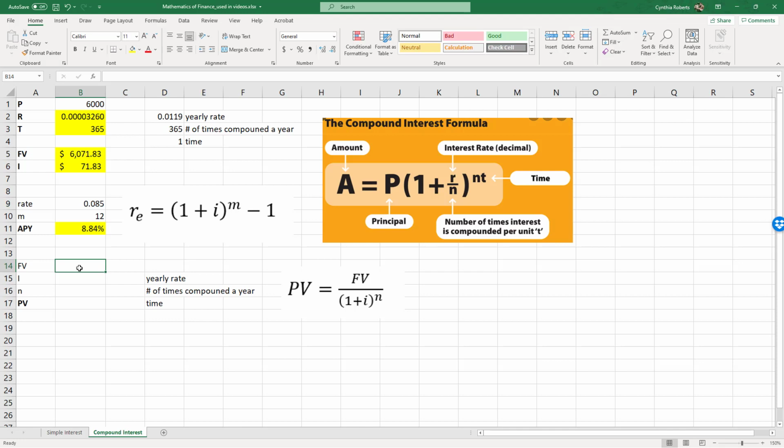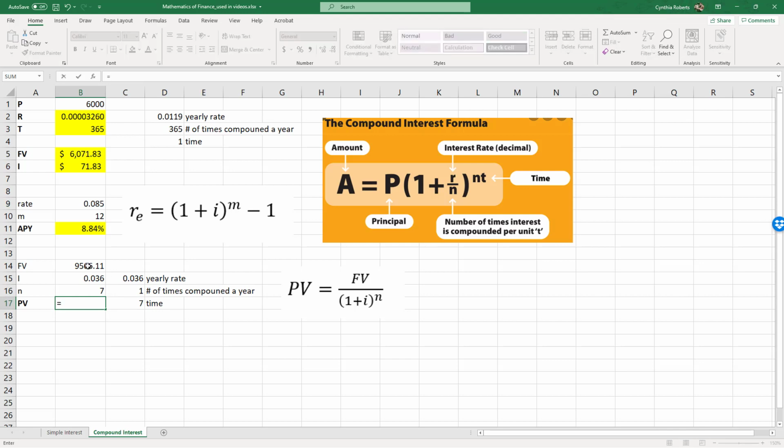So my future value was what, 9566.11. My yearly rate was 0.036, the number of times compounded a year, once because it was annually, and then 7. And so i equals my rate divided by the number of times it's compounded. My total time equals the number of times compounded times, in this case, the number of years. So I have everything I need.